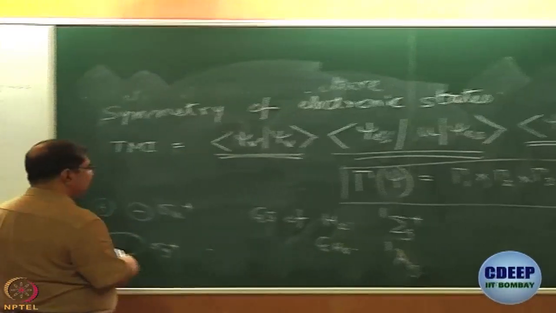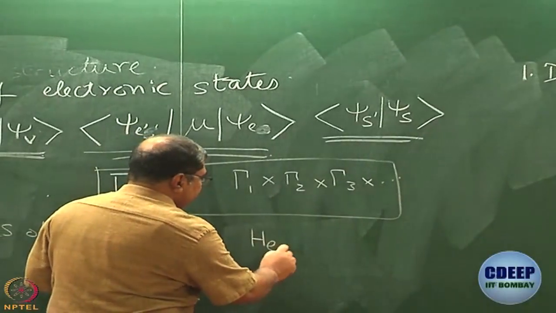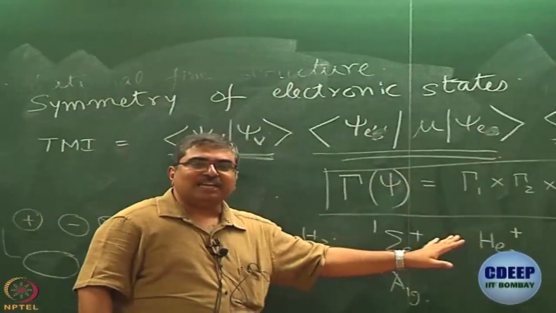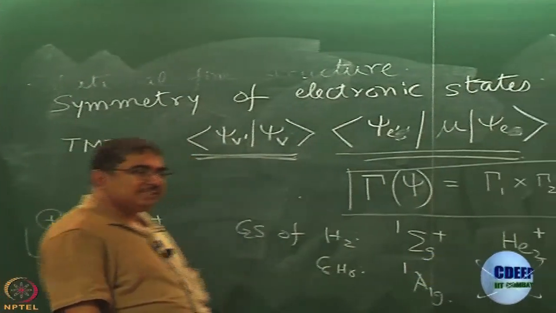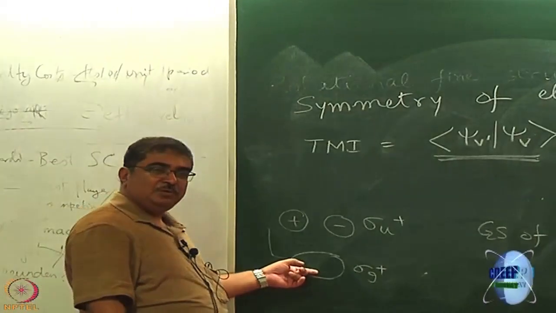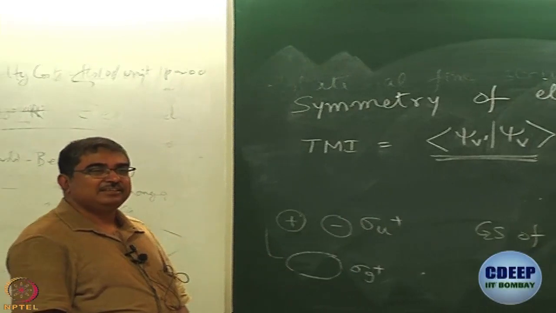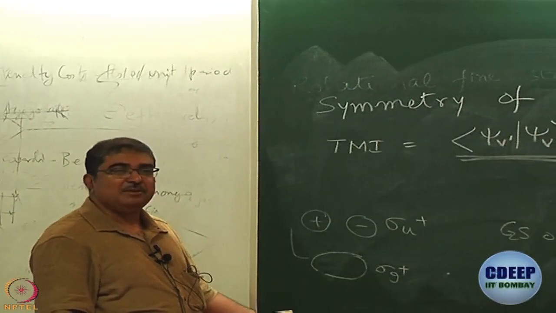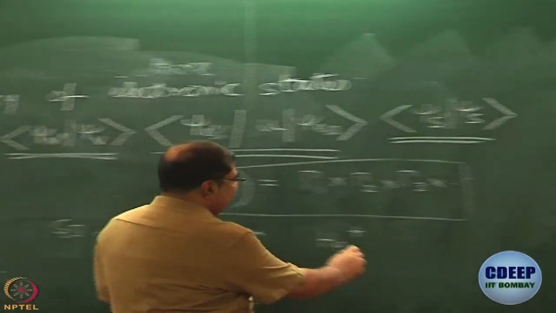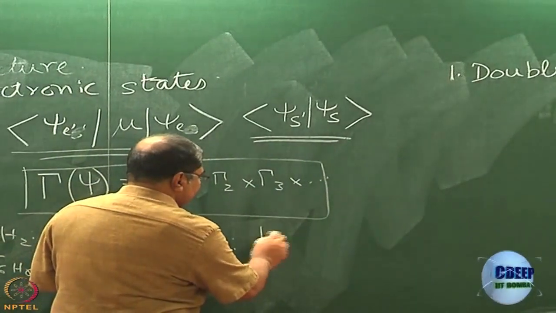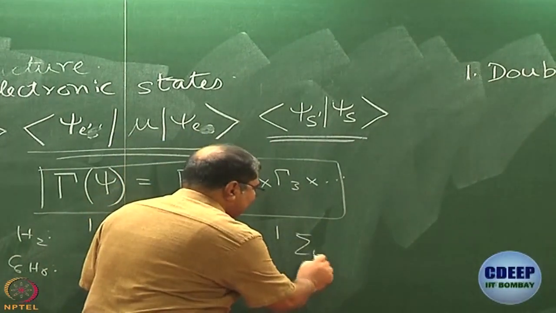Suppose I do not have helium 2 plus, I have helium 2, what about He2 plus? What will be the electron configuration in that case? Sigma g plus 2 and 1 electron in sigma u plus. So what will be the symmetry of the state? Sigma u plus. Simple? So this ground state has singlet, triplet, what will it be? Sigma u plus, I agree.